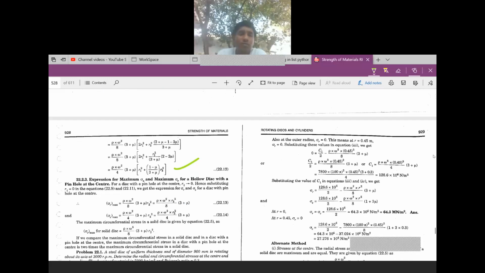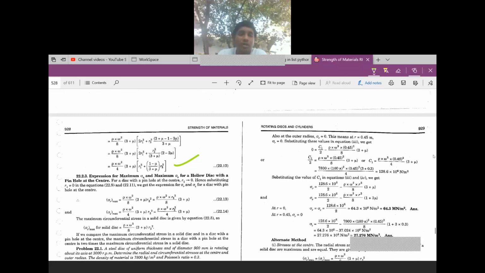Then the expressions for maximum radial stress and maximum circumferential stress for a hollow disk with a pinhole at the center. These are the two expressions: rho omega square into r2 square by 8 into (3 plus mu), and rho omega square into r2 square by 4 into (3 plus mu).